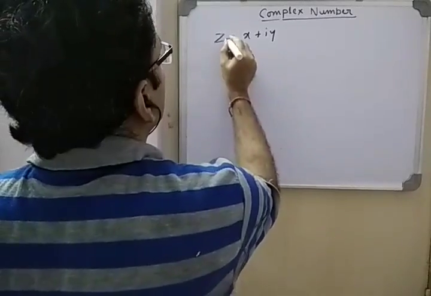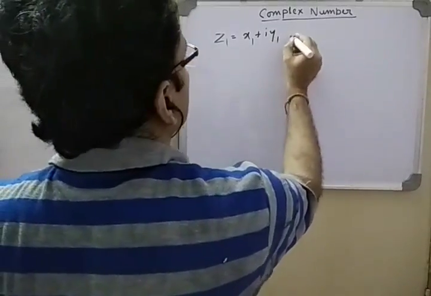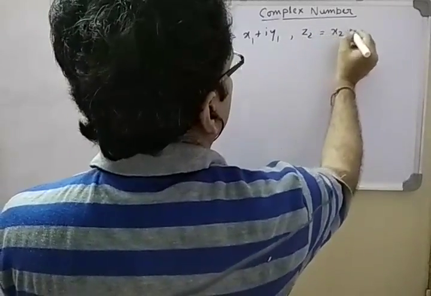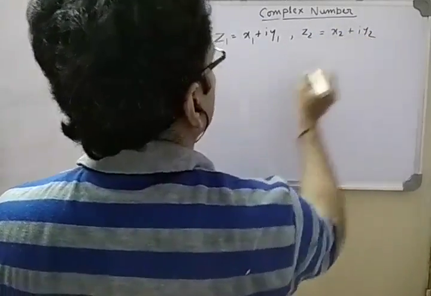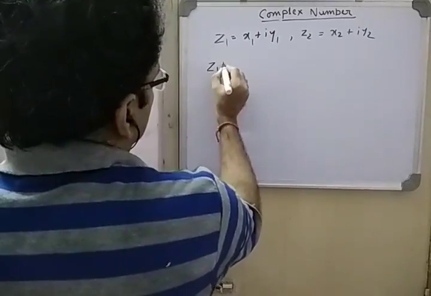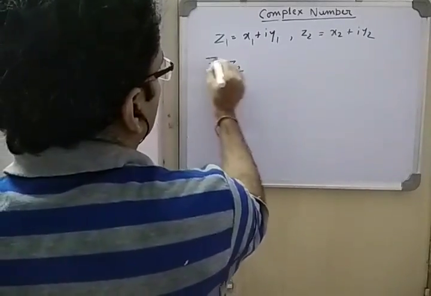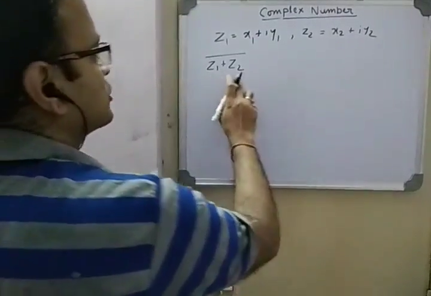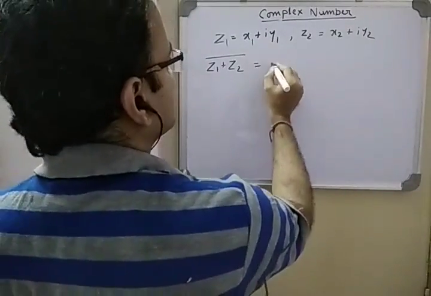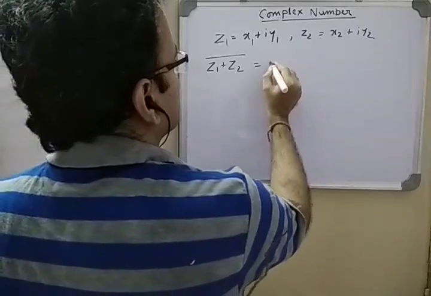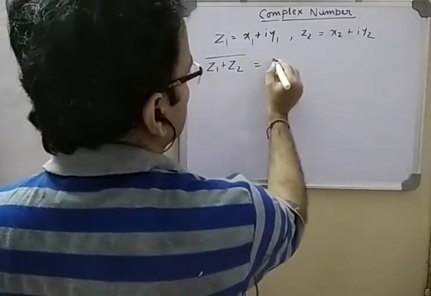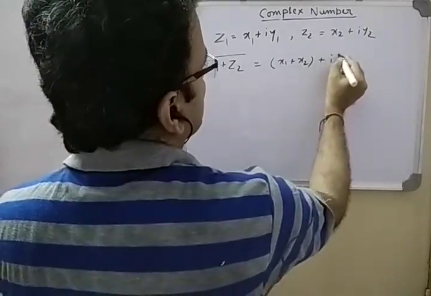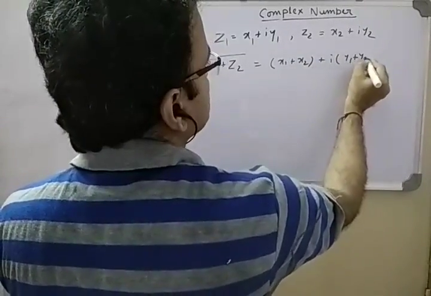Suppose there are two complex numbers, z1 is x1 plus iy1, z2 is x2 plus iy2. So z1 plus z2, and the conjugate of this summation, equals what? Let's add: z1 plus z2 is x1 plus x2 plus i into y1 plus y2.